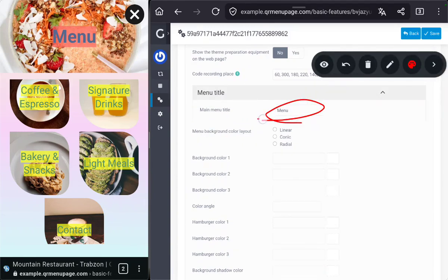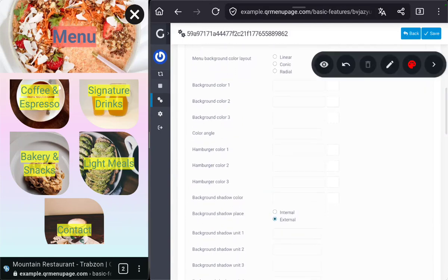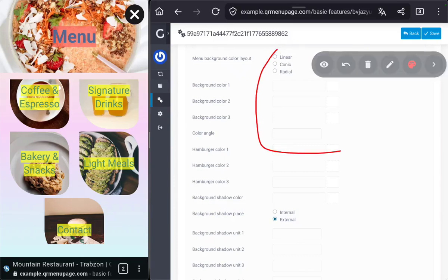Let's continue with the menu title. So we write menu here and we see menu here. We can change it, that means. Other than the menu coloring theme making tool, we can decide our colors at this part too. These are for background colors, which is 3, this is for their styling, and this is for color angle. And here hamburger colors, which is for this icon. We can change colors for this icon too.